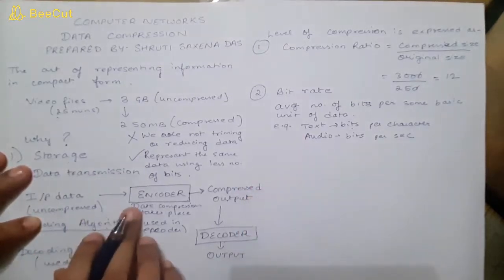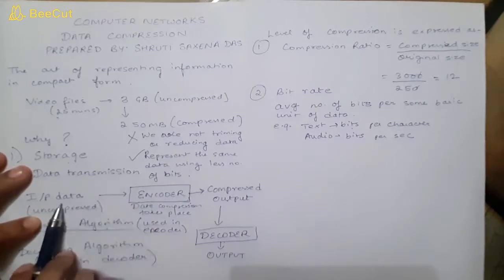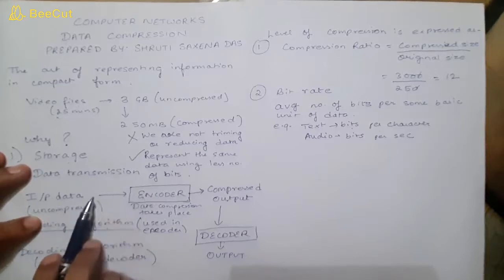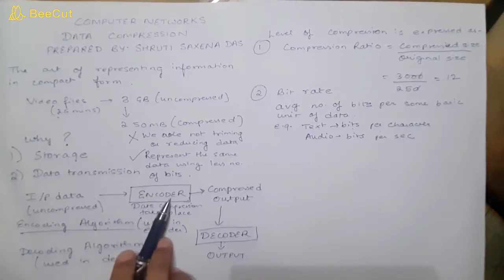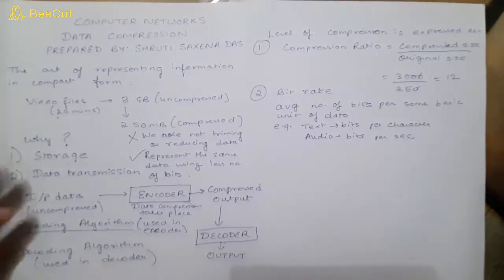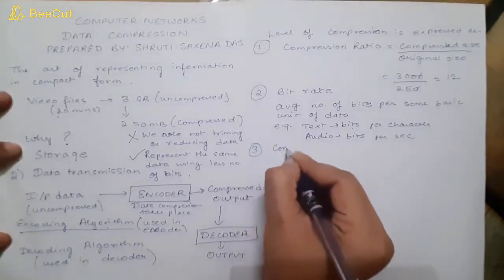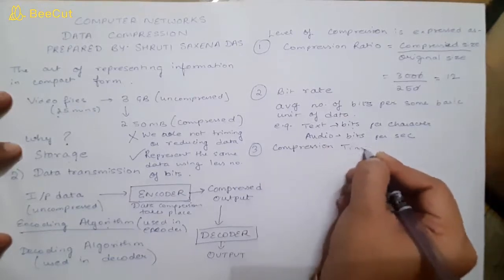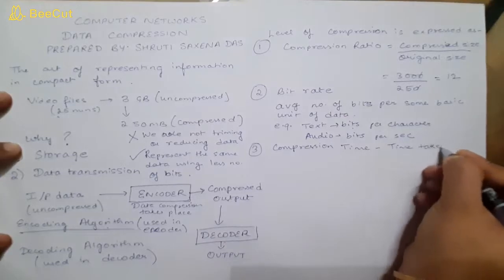One more thing you need to remember: when you are encoding the input data, the time taken by the encoder is known as compression time. It will be in milliseconds. So the time taken by the encoder to compress any data is known as compression time.